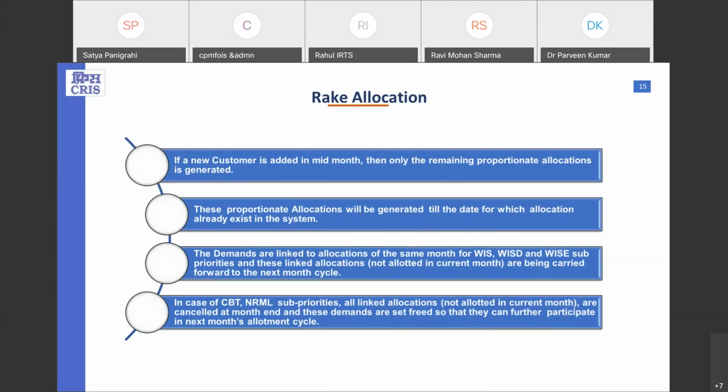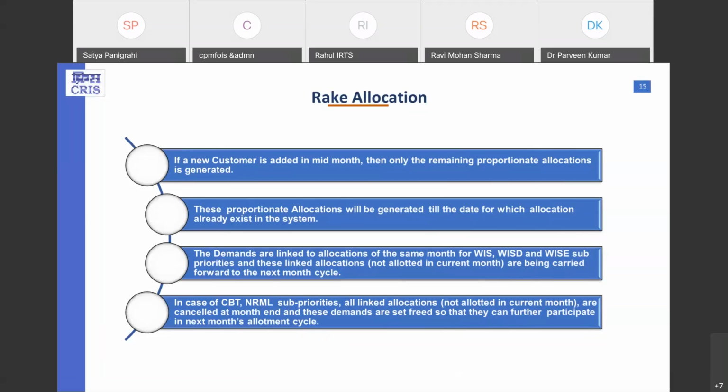Now suppose a customer comes in mid-month to feed the CRR, then the corresponding allocations will be generated on a pro rata basis, and allocation will be generated till the maximum date of the allocation which has already been generated for other customers in the allotment system. And post-dated allocation will be generated in the system, which exists in the system.